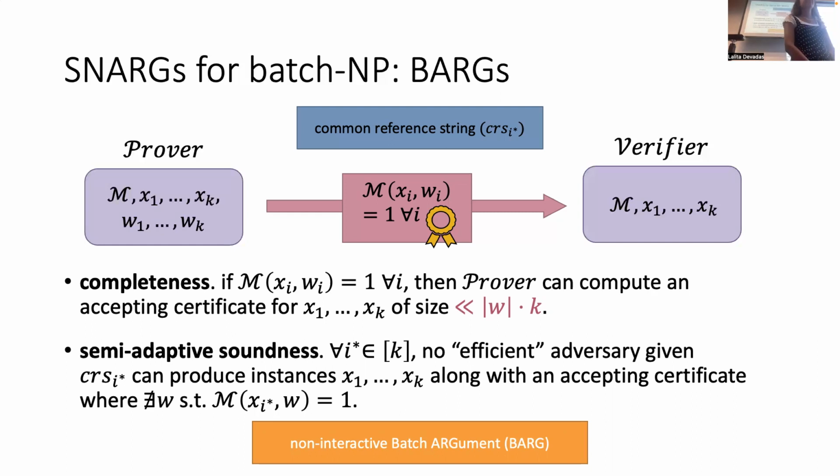Oh, yes. I star is like, there's a different CRS for all of them, or? No, so basically we choose some I star before we initiate the protocol. And then the CRS is generated in terms of that I star. So yeah, this is a little bit confusing. In the honest execution of this protocol, it doesn't actually matter. We can just basically choose I star equals 1 and generate a CRS. So the I star, I guess, is the string, the witness you want to kind of break.